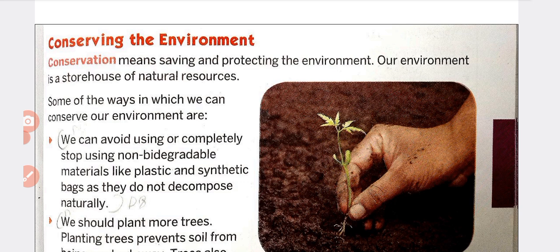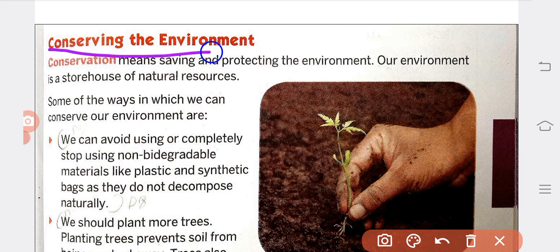Today we are going to see term 2, 5th standard social science subject, environmental pollution part 2. First heading is conserving the environment. Conservation means saving and protecting the environment.